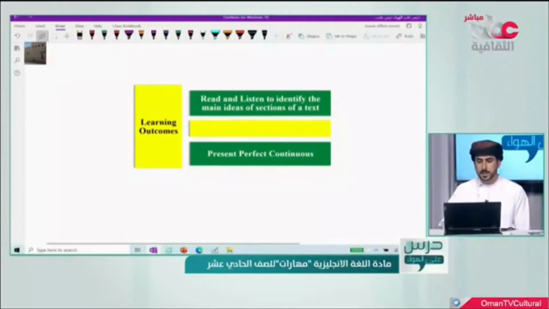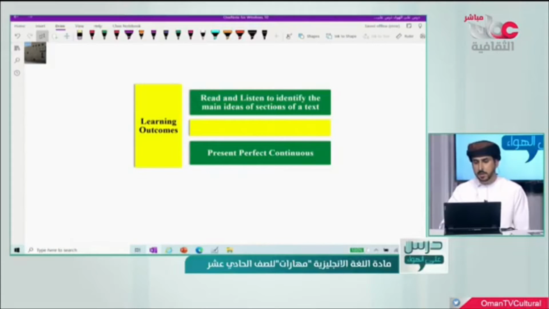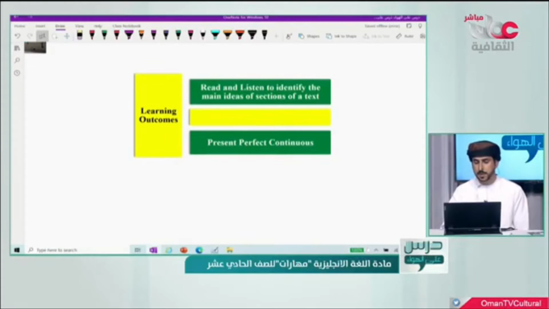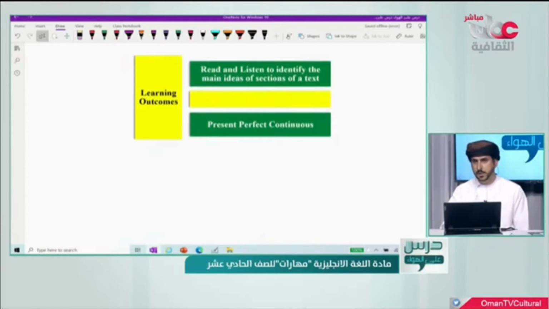We are going today to read and listen to identify the main ideas of sections of a text. This is our first learning outcome. The second one, we are going to study the present perfect continuous.